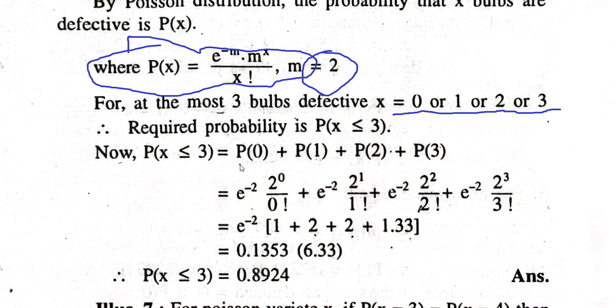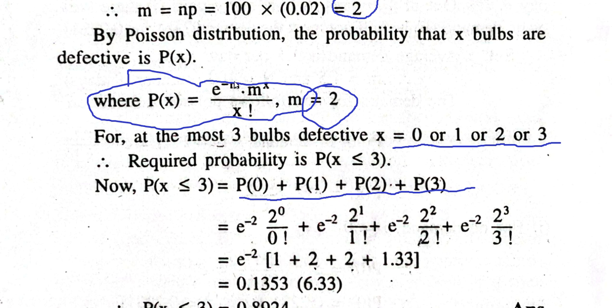And this will be equal to P0 plus P1 plus P2 plus P3. If I use m equal to 2 here, this will be like P0 equal to e raised to minus 2, 2 raised to 0 divided by 0 factorial.